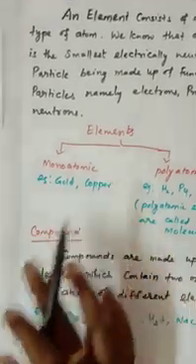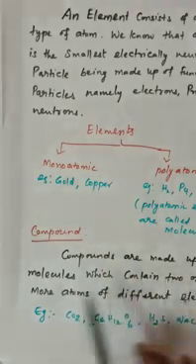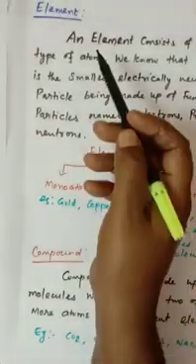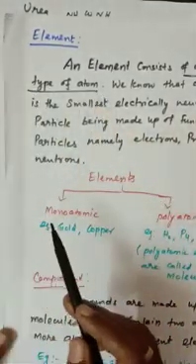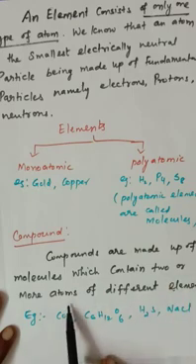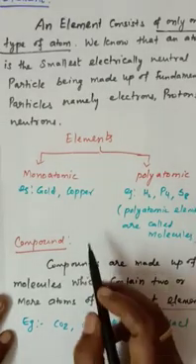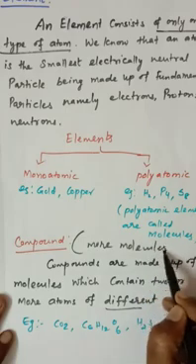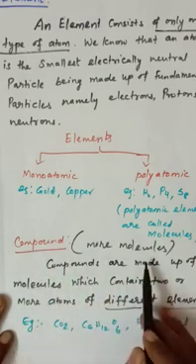And what is meant by compound once again? The polyatomic elements are molecules. So compounds are made up of molecules which contain two or more atoms of different elements. See here, what is an element? Element consists of only one type of atom. But compounds are made up of molecules which contain two or more atoms of different elements. So different elements should be there. Simply, more atoms combined to form compounds. So we can say all compounds are molecules, but not all molecules are compounds.